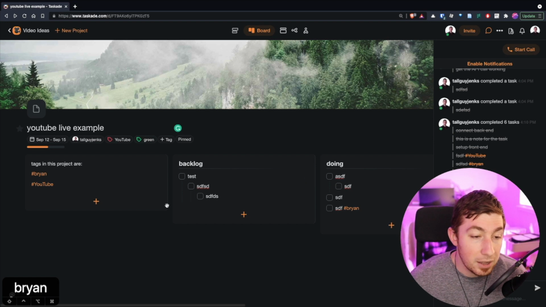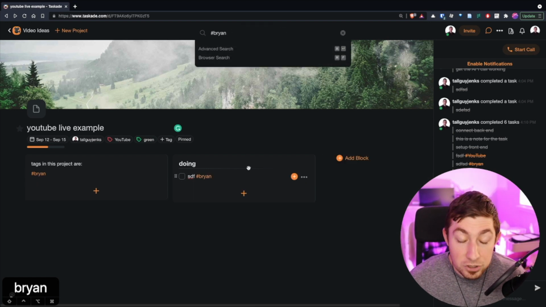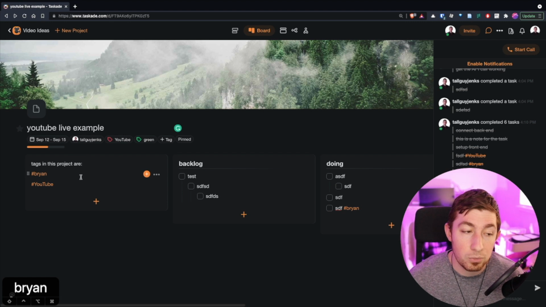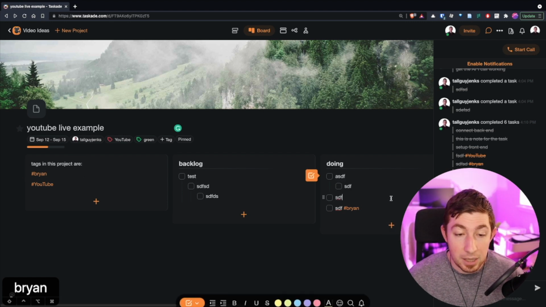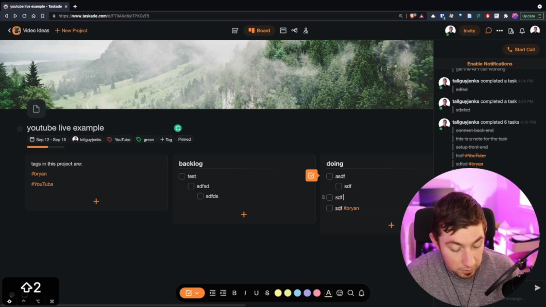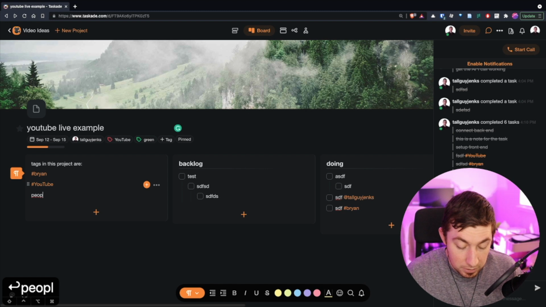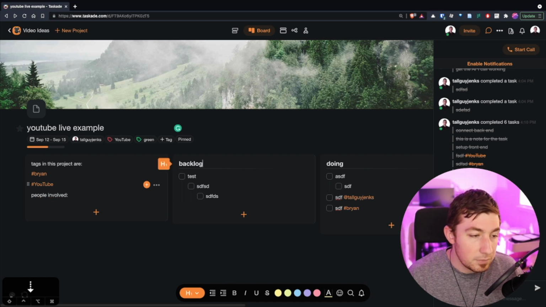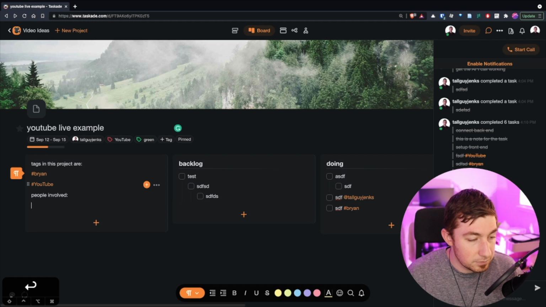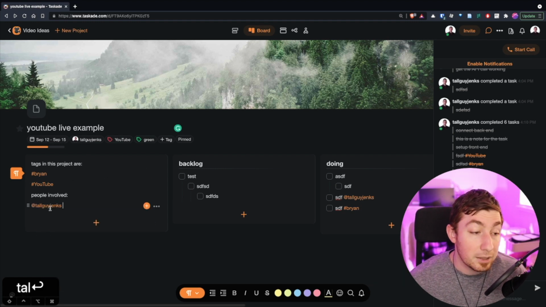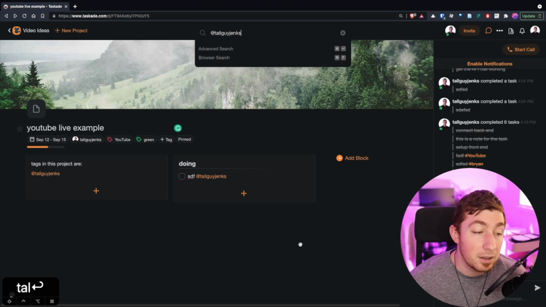Here's a tag. I'm going to test the tag. It filters down the Kanban view too, to the column and then the item that actually has that tag. Again, really useful. And if I actually @mention myself, and let's just say in here, people involved, and I add myself, @tall, and I click my name, it works exactly the same as tasks, but only for tagging people. And now I can see only the tags or the files that I'm tagged on here, or where I'm mentioned,